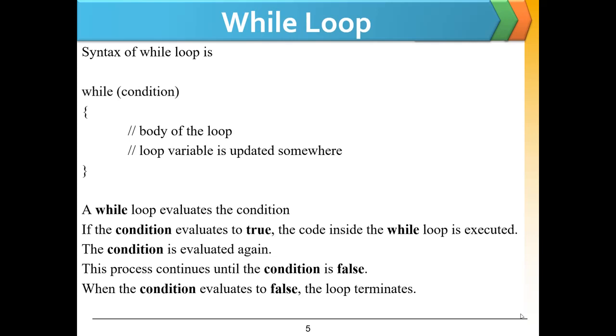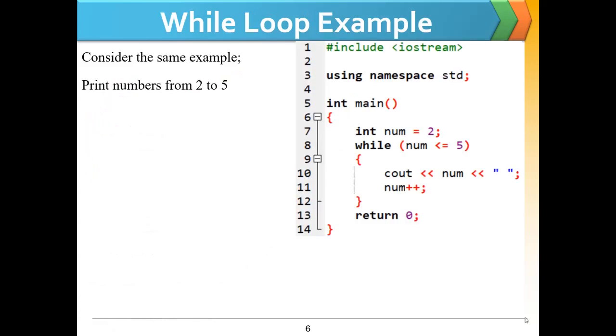The next is while loop. The syntax of while loop is given. In while loop we will have to check the condition at first, and if the condition is true, then we will go inside the body of the loop, and the loop variable is updated somewhere inside the body. When the loop body is ended, we will check again the condition, and this will be iterated until the loop condition is false. Let's continue the same example using while loop.